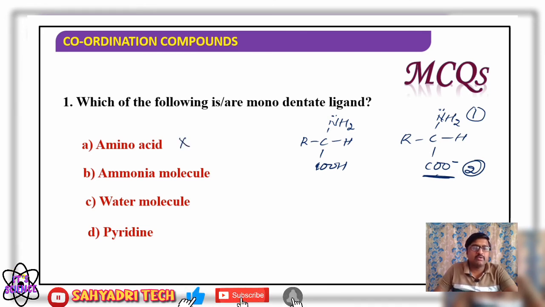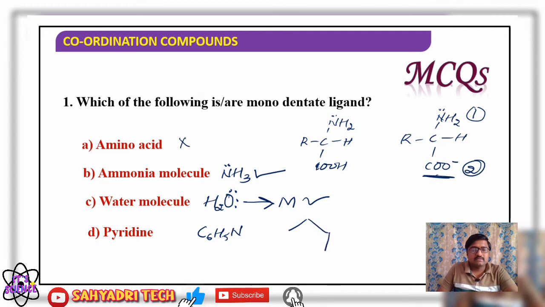The next, ammonia molecule. Ammonia means what? NH3, right? Yes or no? NH3 means here nitrogen carries a lone pair of electrons. Yes, it acts as a monodentate ligand. Then coming to the water molecule, H2O. Here again we know that oxygen carries a lone pair of electrons, right? It also acts as a monodentate ligand, so it is also correct. Then pyridine. What is pyridine? C6H5N. Yes or no?